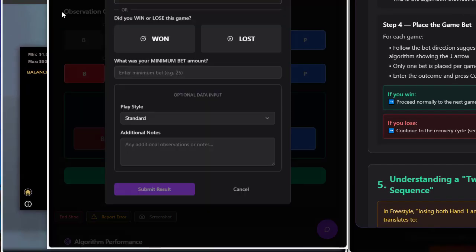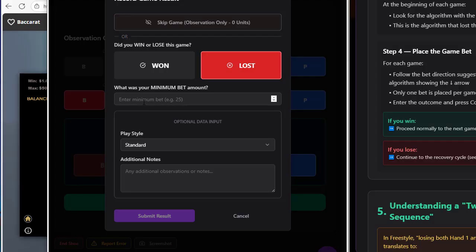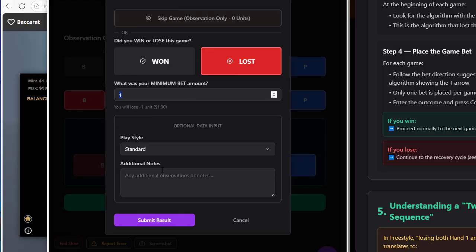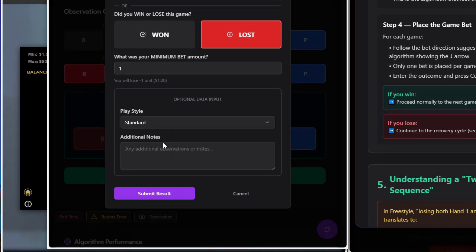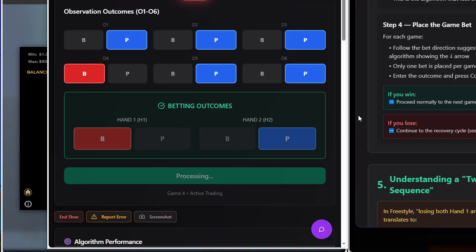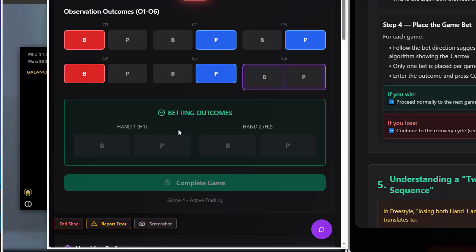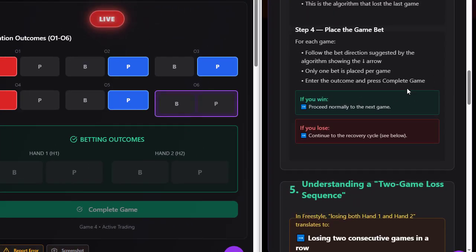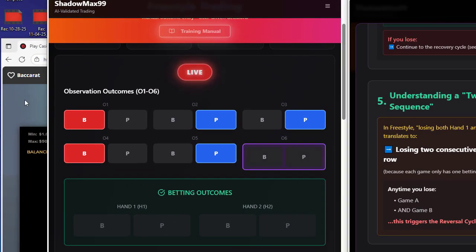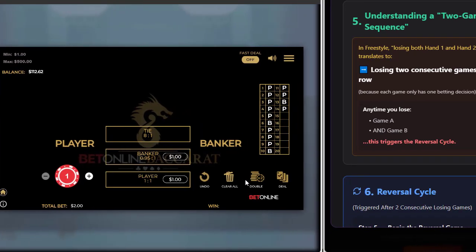All right, so we hit complete game. We're going to put lost. Whatever your bet was, $1, $5, $10, whatever, you're going to put that there, okay? Leave it as standard because we're playing standard. Click submit, okay? So we're minus 1 unit at whatever the value was, okay? Now that that's happened, we're going to wait for the next outcome for the next game.